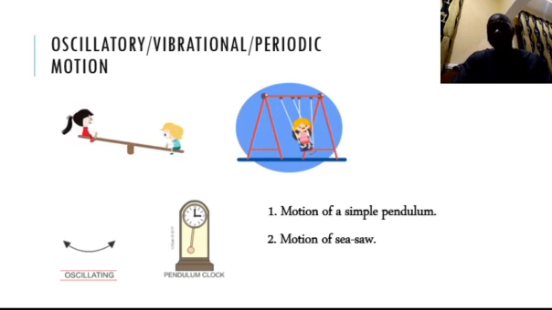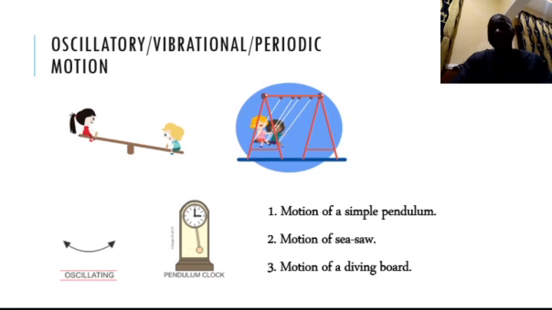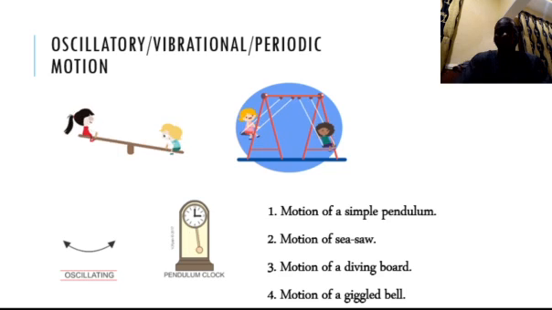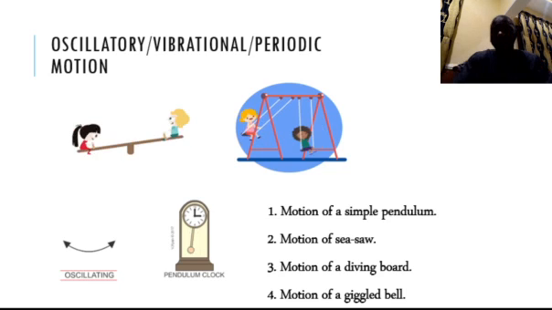of a seesaw, motion of a diving board. Here is a good example. And the final one is motion of a jiggling pear. When you jiggle a pear, the to-fro motion of that jiggling pear is oscillatory or vibrational or periodic motion.